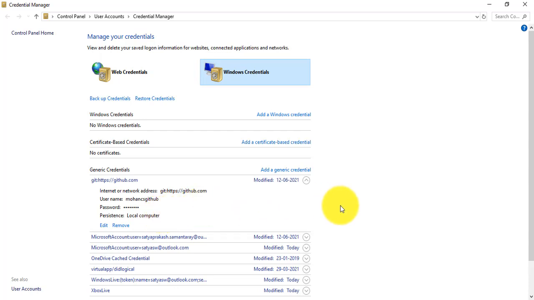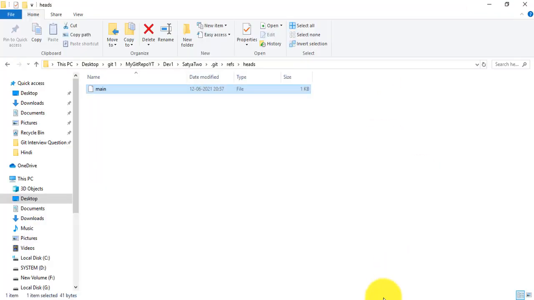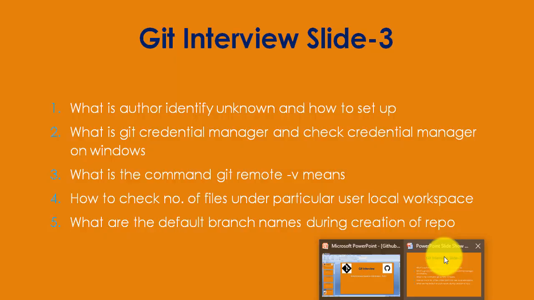So that is nothing but the Git Credential Manager. After successful authentication, you can connect to your GitHub repository to push and pull the changes, and as well you can also check your credentials in your local Windows Credentials on your local machine. Okay, now go to my slide here.